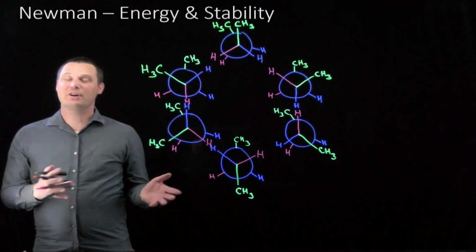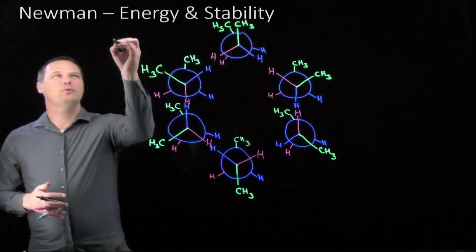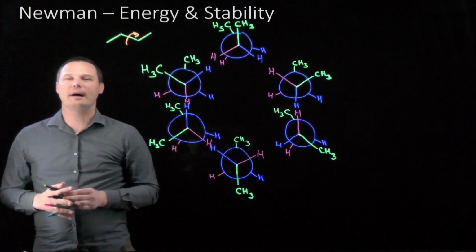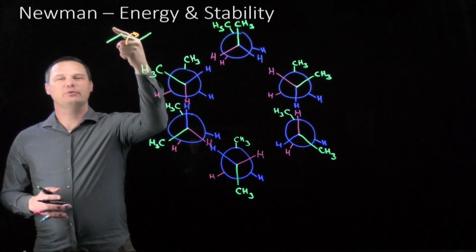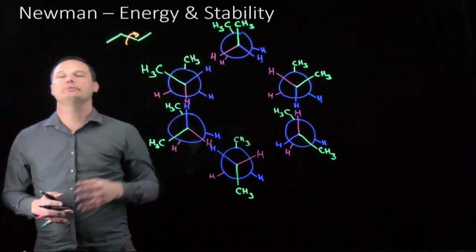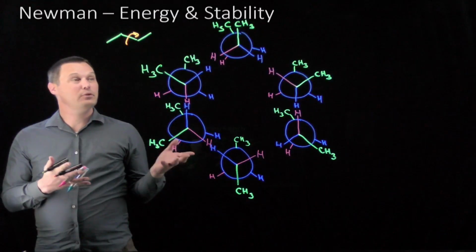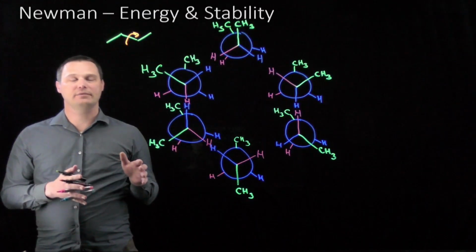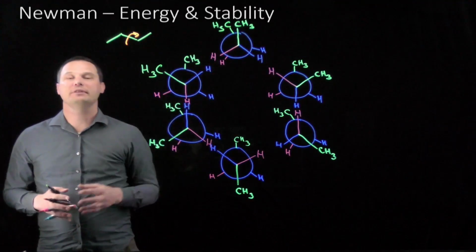Hey ninjas, let's talk stability of Newman projections. As I look at the 4-carbon molecule butane, there is free rotation about the C2-C3 bond. And as we rotate one of these CH3 groups around in a circle while holding the other one constant, we can get a variety of Newman projections for butane. Some are more stable and some are less stable. In this video, we'll learn how to qualitatively and quantitatively determine the stability of all of these various Newman projections.